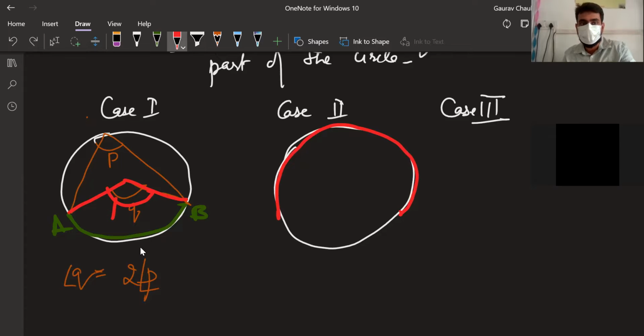Yeah, but who is subtending? It's between the radius, no? So the radii are subtending towards the side of the arc. We are not taking this one as the angle Q, right? We're taking this one as the angle Q, which is towards the side of the arc.